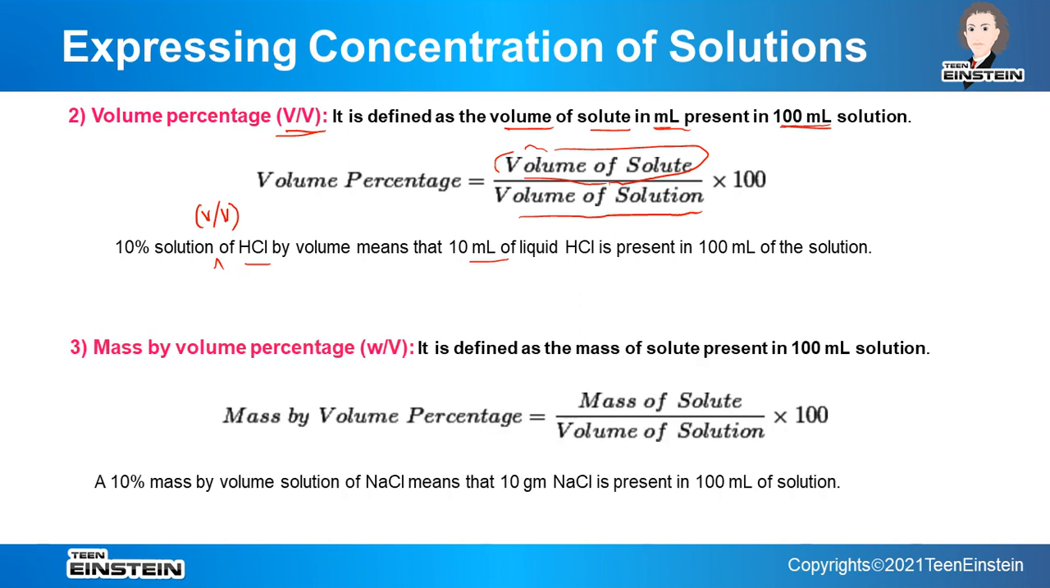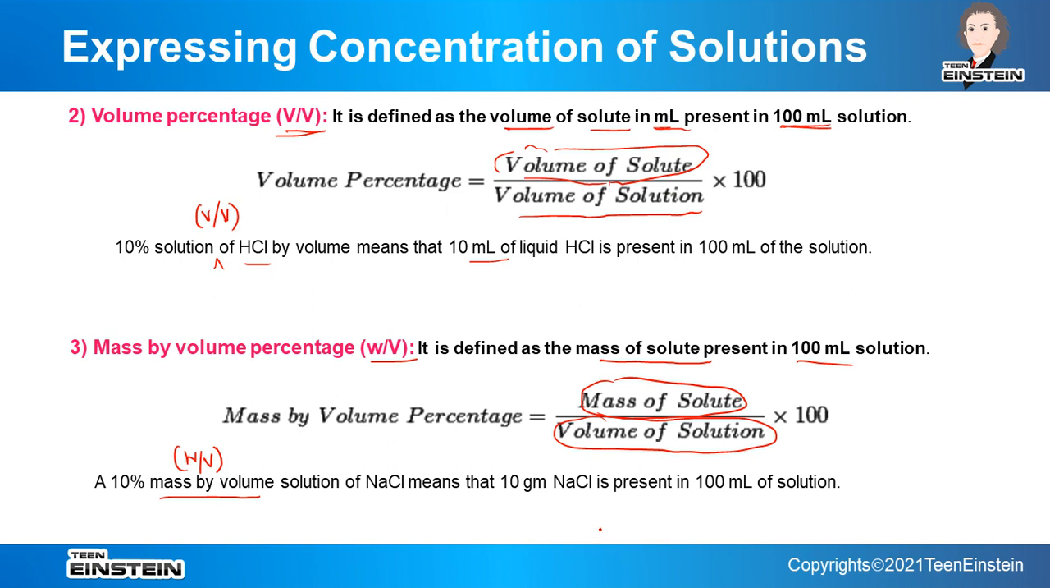The third one, mass by volume percentage. Now we have combined mass and volume together, and mass is for solute and volume is for solution. So it is defined as the mass of solute, mostly in gram, in 100 ml solution. Okay, so this is W by V. So mass of solute divided by volume of solution. Now if we say 10% mass by volume, or sometimes it may be written as W by V also, solution of NaCl, what we understand? We understand that 10 gram NaCl is present in 100 ml of solution.